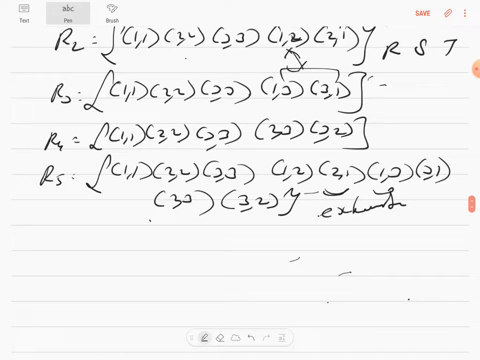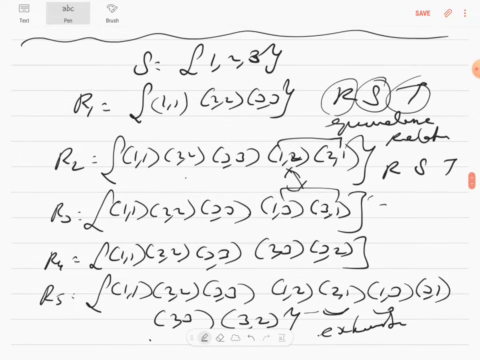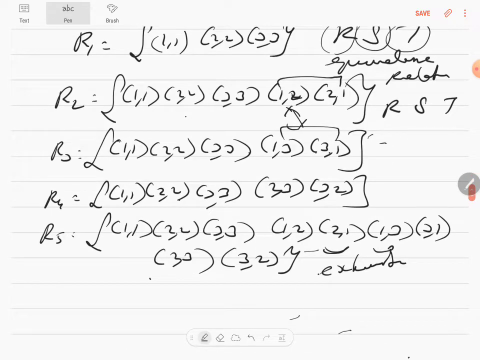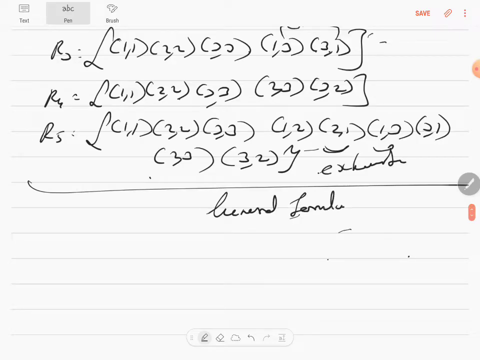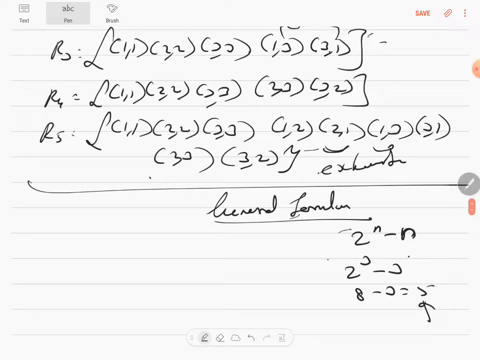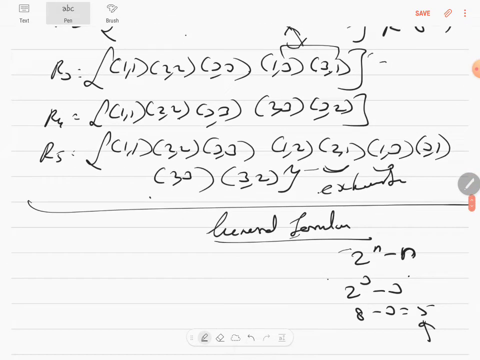Are you clear? So then how many equivalence relations are possible on a set {1, 2, 3}? You have 5 equivalence relations. And a general formula, a very important question which will come for every exam: the number of equivalence relations possible is 2 to the power n minus n, where n stands for the number of elements in the given set. How many elements are there? 2 to the power 3 minus 3 is 8 minus 3 is 5 and you got a 5. Beautiful. And this is exactly the same question that will be asked in every exam.